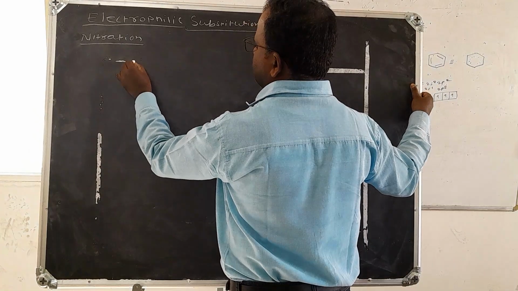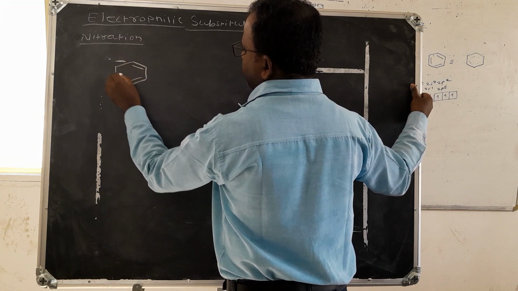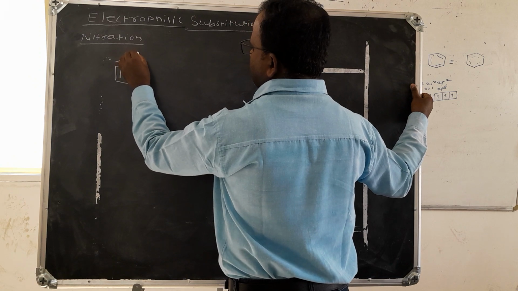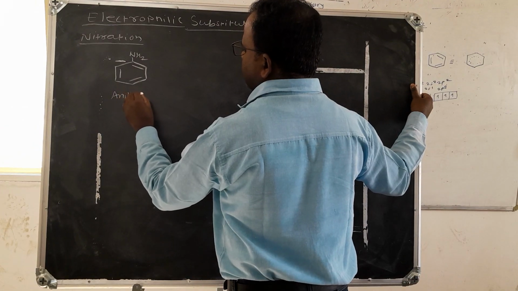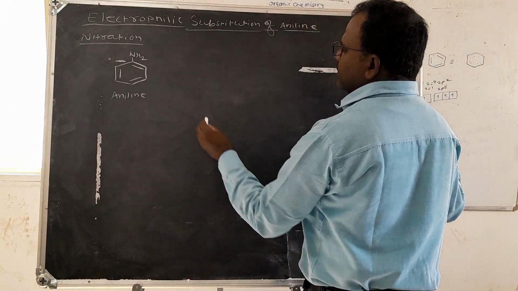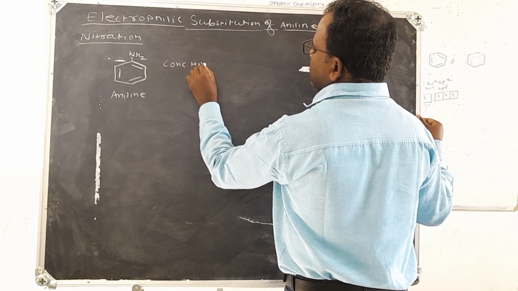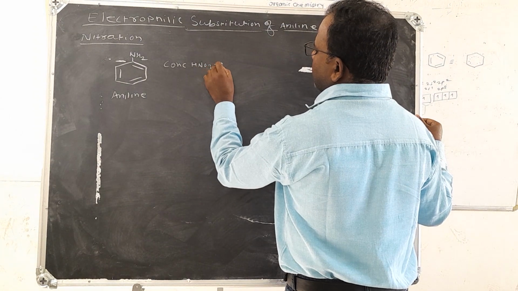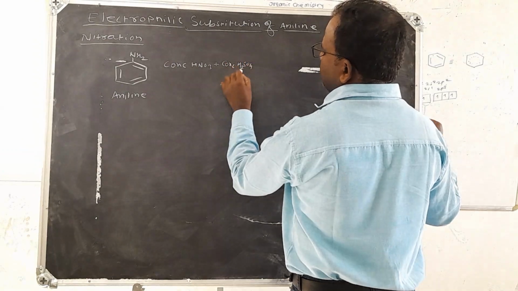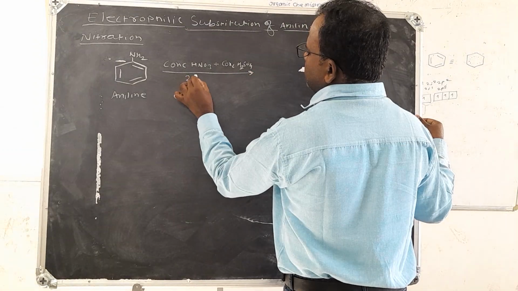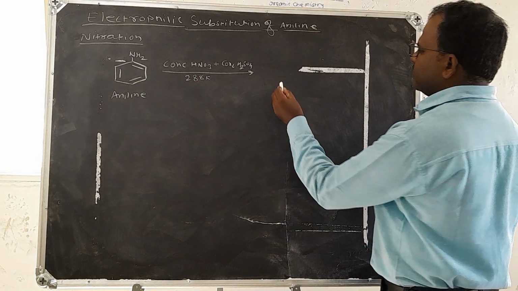The nitration reaction: aniline, when reacted with the reaction mixture of concentrated HNO3 and concentrated H2SO4 at 288 Kelvin temperature, forms three products.